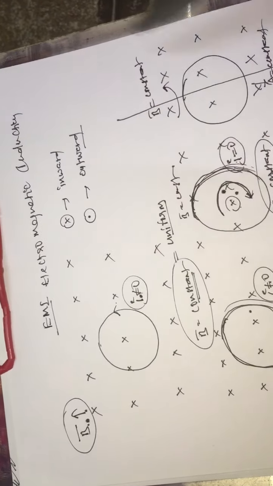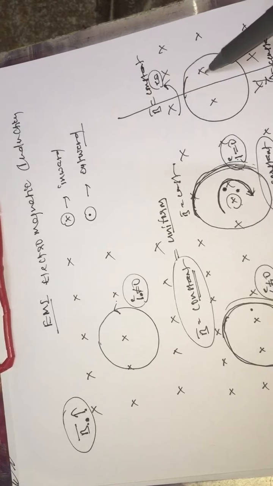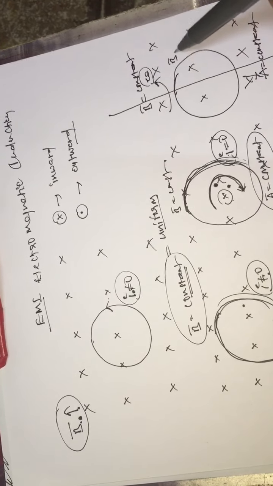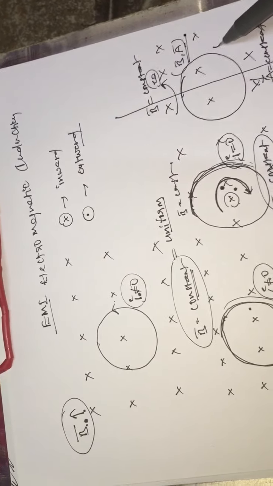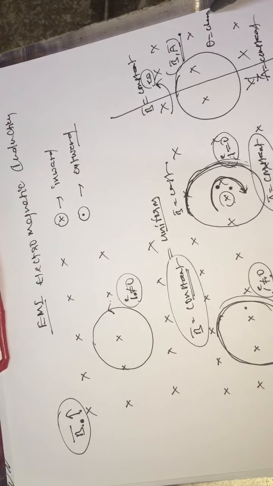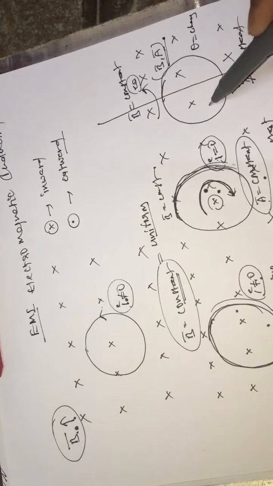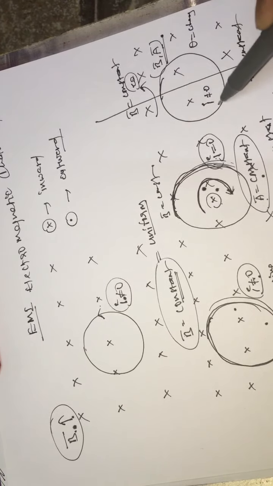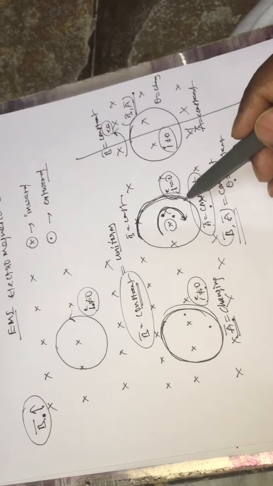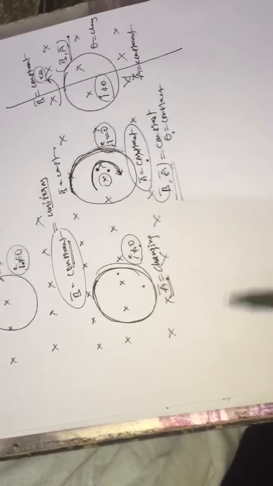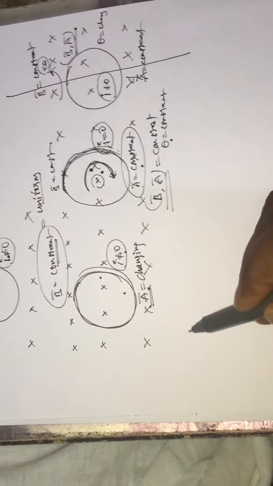So when the loop is rotating, the angle between the field and the area vector is changing. Experimentally they proved that the current is going to be generated. So from all this, it is very clearly understood that there is an induced current.